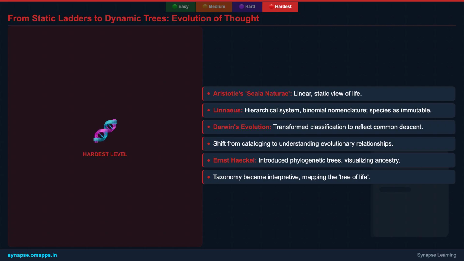Post-Darwin, classification shifted from mere cataloging to actively reflecting evolutionary descent. Scientists like Ernst Haeckel then introduced phylogenetic trees, visualizing ancestral relationships and transforming taxonomy into a field that interprets the dynamic, branching tree of life, a monumental shift from static categorization to understanding evolutionary pathways.